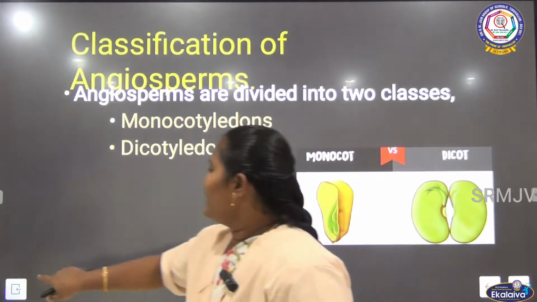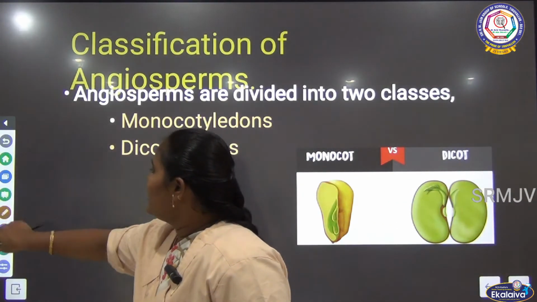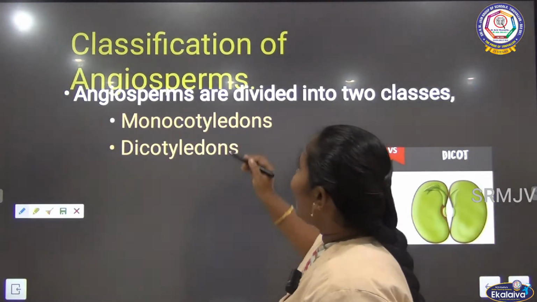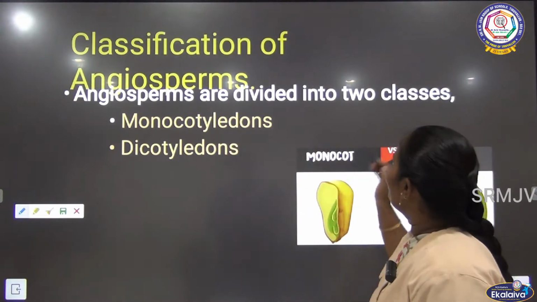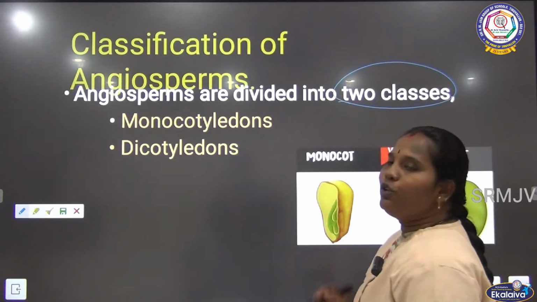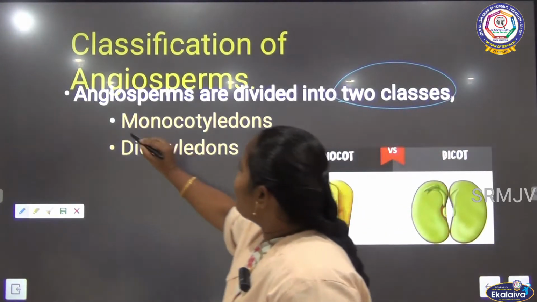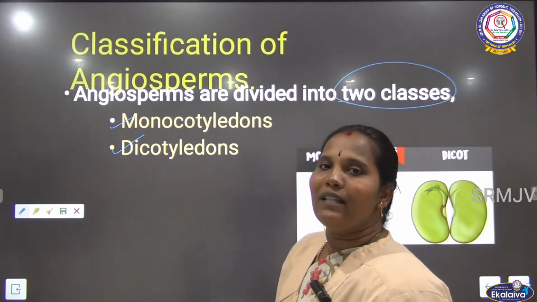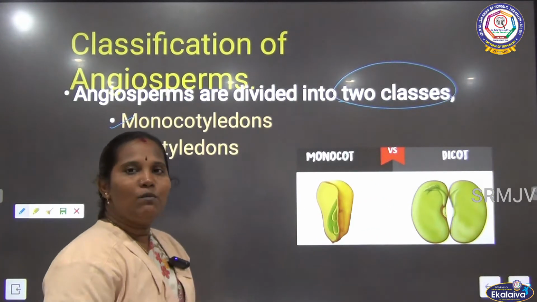See, next one, classification of angiosperms. Next we have to see the classification of angiosperm. Angiosperms are divided into two classes. What are those two classes? One is the monocotyledons, another one is the dicotyledons. Okay, what is monocotyledon?